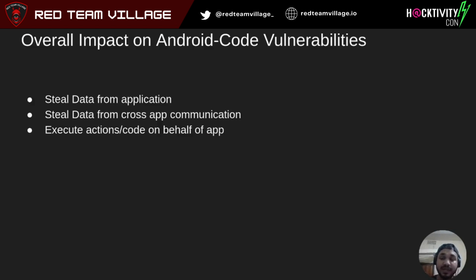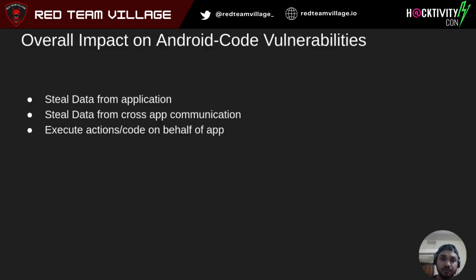And finally, execute code or actions on behalf of the user. By code, I mean there are third party libraries and SDKs that load native code, and this native code also runs from the application. If an attacker is able to run their malicious code by finding a flaw in the application itself, they can perform code execution.